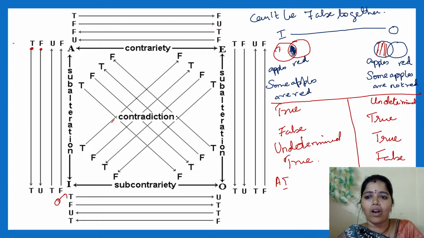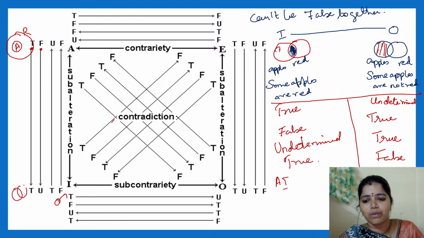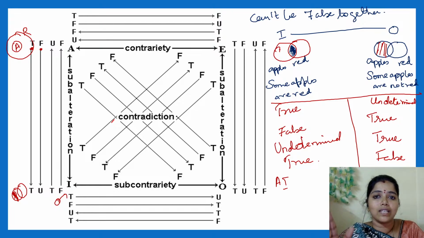Whenever I say all apples are red is true, I can say some apples are red. I can say there will be some apples which are red. Definitely this will be true. But whenever I say all apples are red is false, it is not true, in that case I cannot determine whether some apples are red or not.